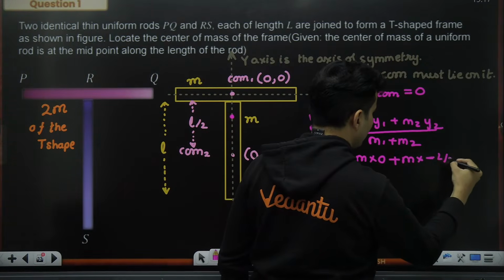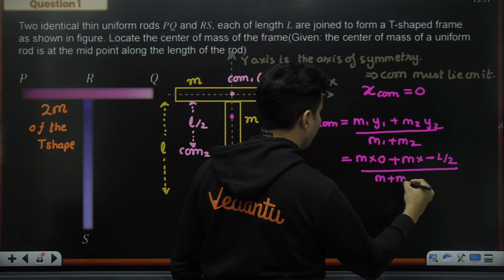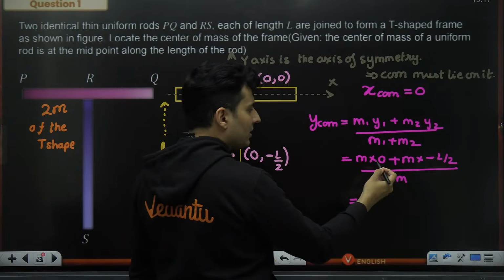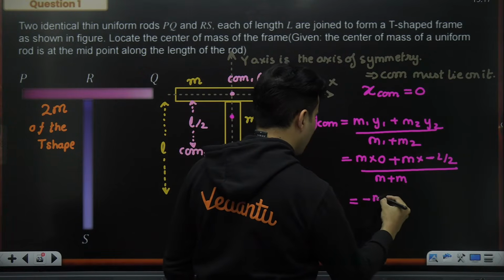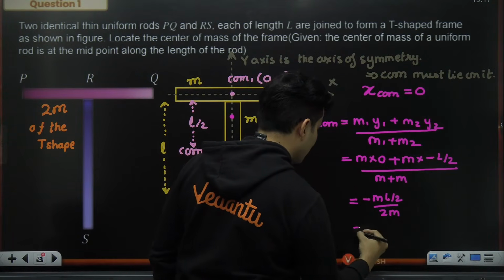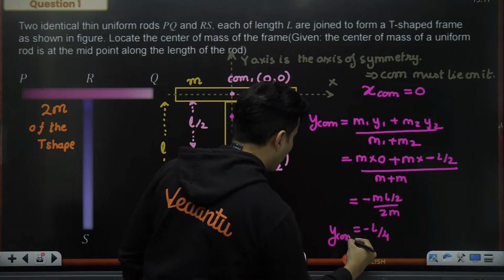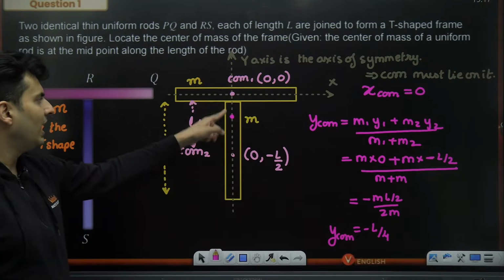Whole thing divided by m plus m. This is 0, so this becomes minus m L by 2 divided by 2m. The m cancels, and I get minus L by 4. So this is the y coordinate of the center of mass, minus L by 4.